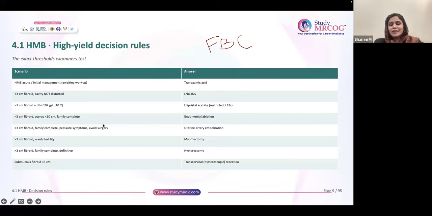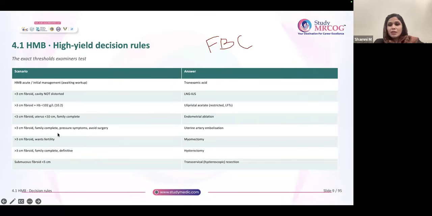More than 3 centimeter fibroid, family complete, pressure symptoms are there. See, this is the keyword. Most of the time, whenever they mention this keyword, the answer is going to be this. Pressure symptoms, wants to avoid surgery, big fibroid more than 3 centimeter, and family complete. In such a situation, what will you choose? You are going to choose uterine artery embolization. So the basic keywords are pressure symptoms, wants to avoid surgery, family should be complete.